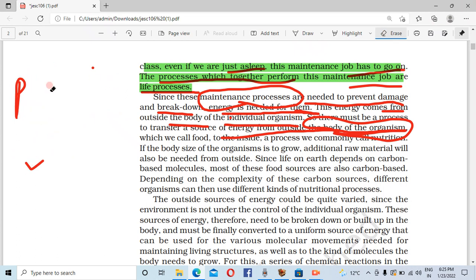Again the question arises. So ये जो मैं ऐसे पढ़ा रही हूँ ना, ये अंडरस्टैंड करके आपको पढ़ना पड़ेगा. It is not just that you have to cram all this, you have to understand it. When you understand the concept, then you can learn easily. So the question is: where does this energy come from?